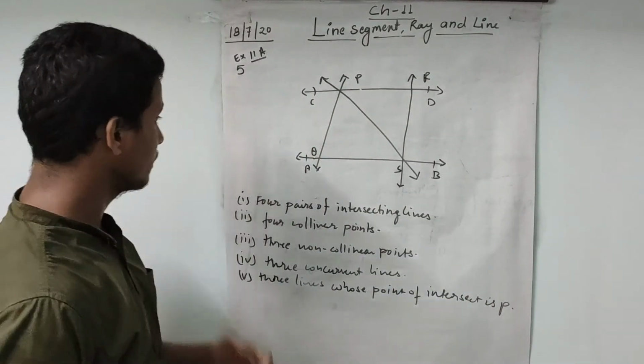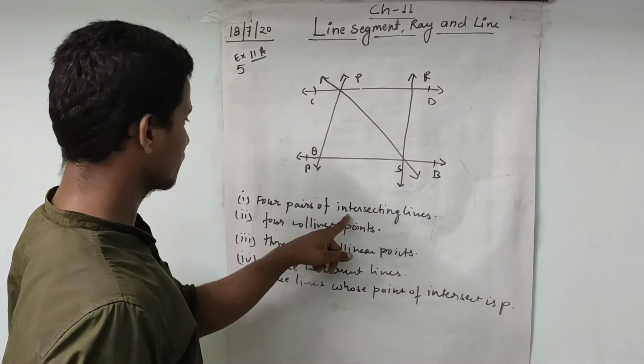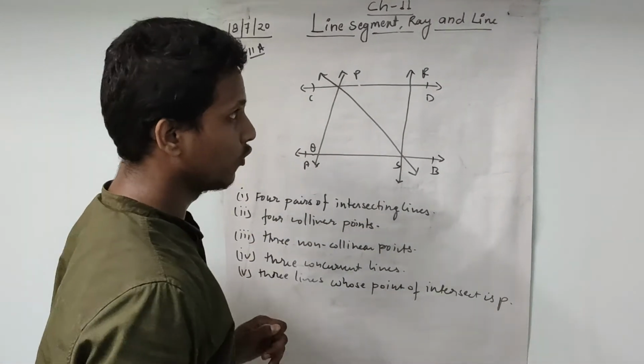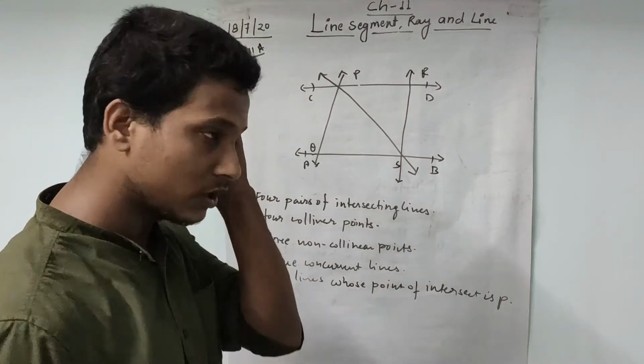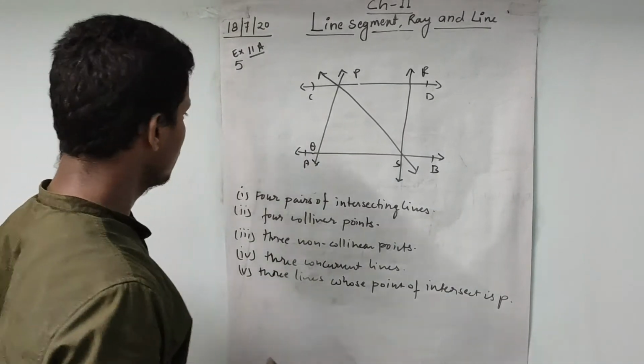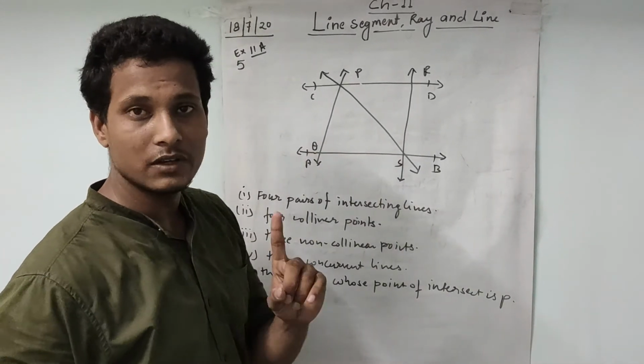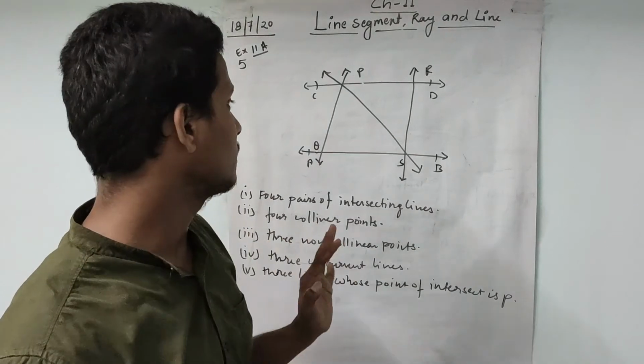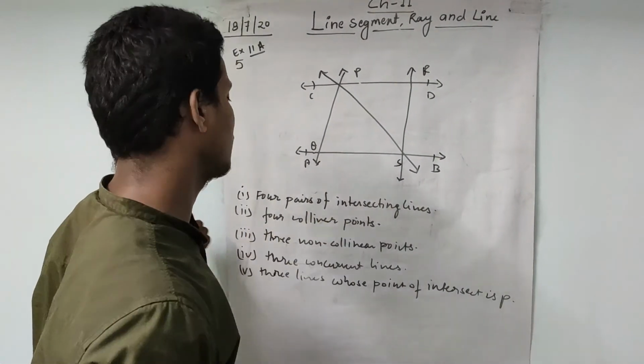So first we need to see 4 pairs of intersecting lines. What we have discussed: if 2 lines have one point in common, then these 2 lines are called intersecting lines.